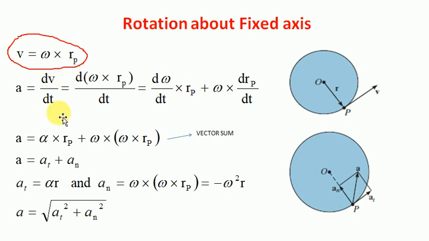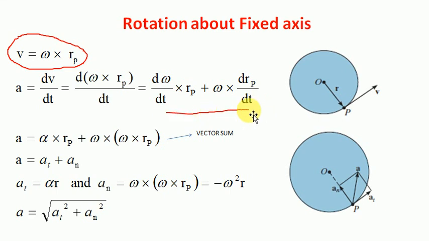When we differentiate, let's apply the product rule. So what we'll get? d omega by dt into Rp, plus omega into dRp by dt, because we know the differentiation of A into B is equal to dA by dt into B plus dB by dt into A. So by this we'll get this relation.